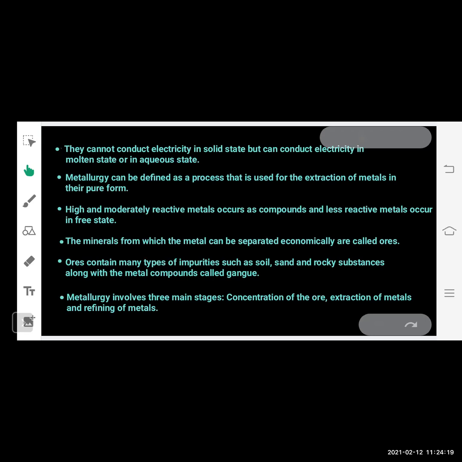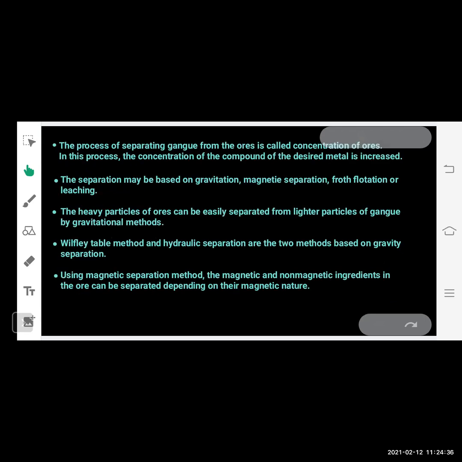Ores contain many types of impurities such as soil, sand, and rocky substances, along with other metal compounds, called gangue. Metallurgy involves basically three main stages: concentration of the ore, extraction of metals, and refining of metals. The process of separating gangue from the ores is called concentration of ores. In this process, the concentration of the compound of the desired metal is increased.